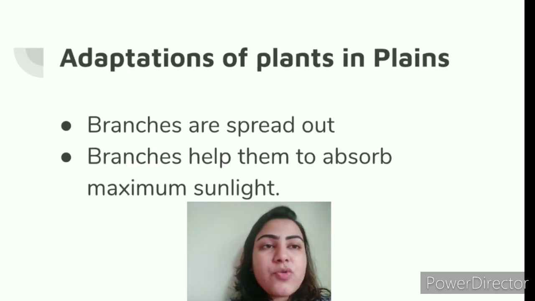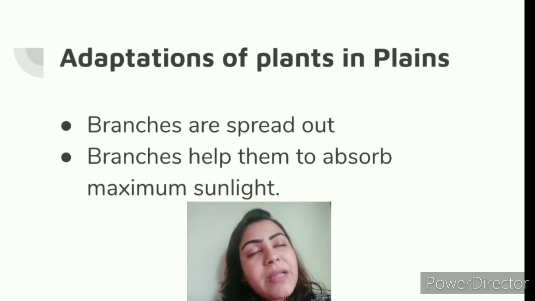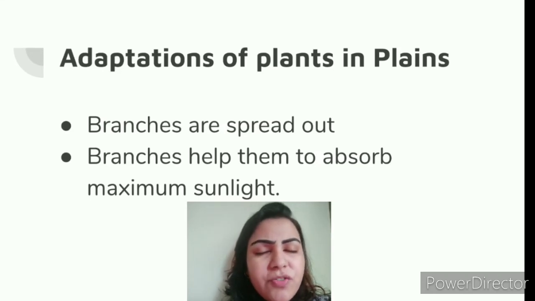Okay. Next we have the adaptations of plants in the plains. In the plains, that is the normal plants that we generally see, the mango, the neem, the banyan tree, and all those kinds of trees.